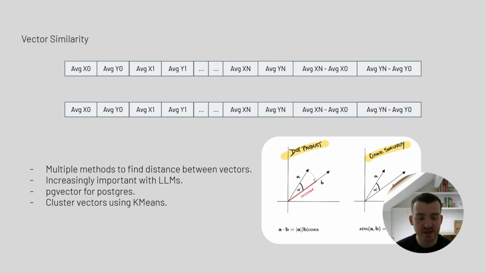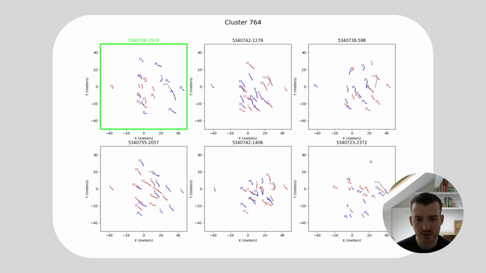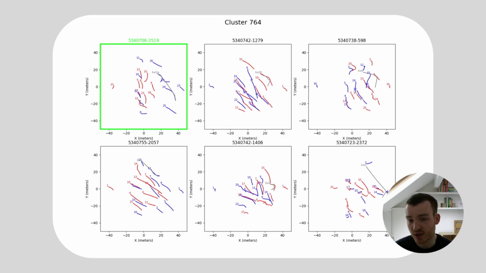With the rise of LLMs and the need for RAG, vector databases that can do this similarity are increasingly common. We used pgvector for Postgres. We also added a clustering result to potentially speed up the query times. The results for such a simple method are surprisingly convincing.